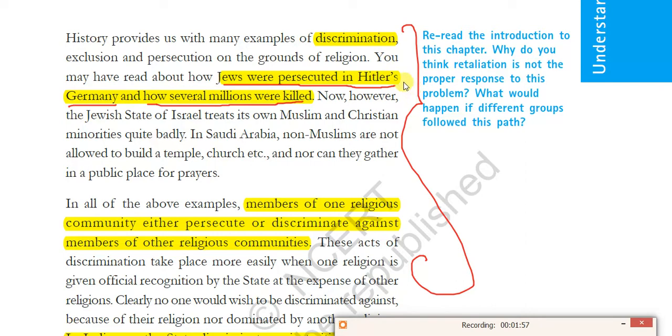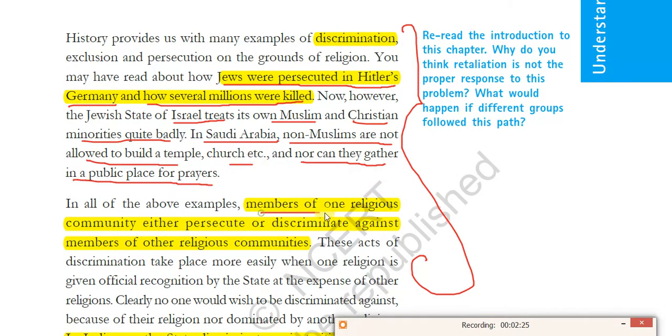Now, however, the Jewish state of Israel treats its Muslim and Christian minorities quite badly. And in Saudi Arabia, non-Muslims are not allowed to build a temple or church, nor can they gather in a public place for prayers. Imagine how completely different it is in India.